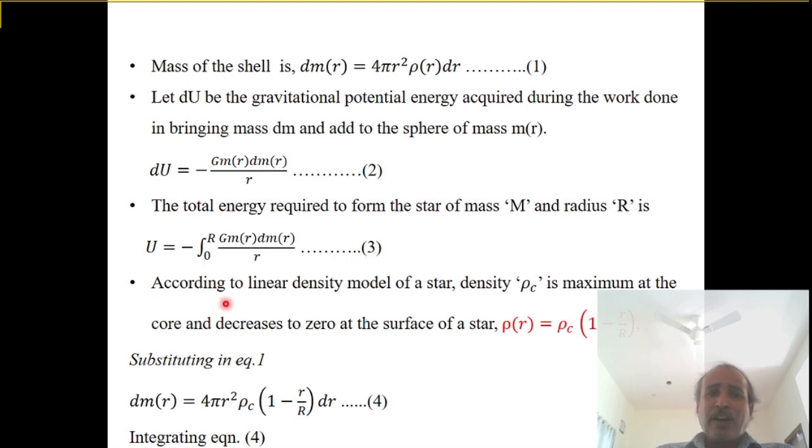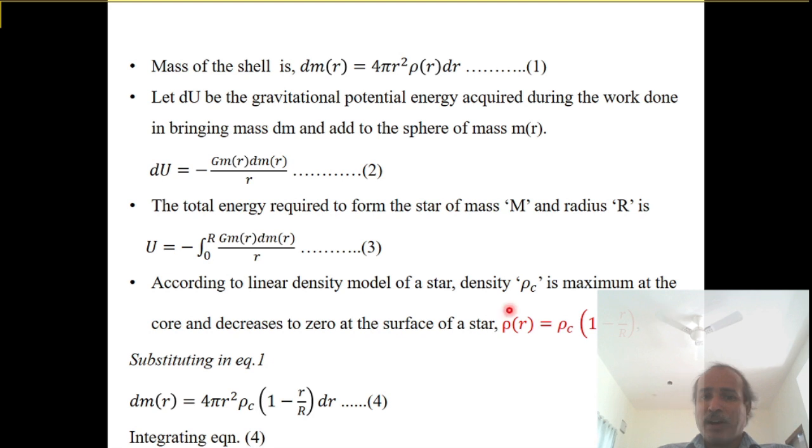Next, according to the linear density model of a star, density rho is maximum at the core and decreases to 0 at the surface of the star. It can be expressed as rho of r equals rho c into 1 minus r by R. So this is the linear density model formula of a star.